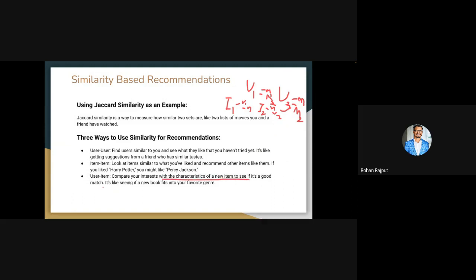Suppose you find a good genre of book that you like, and you find another book that also belongs to this particular genre. Based on this connection, you recommend this book to the user because you both like the same genre.